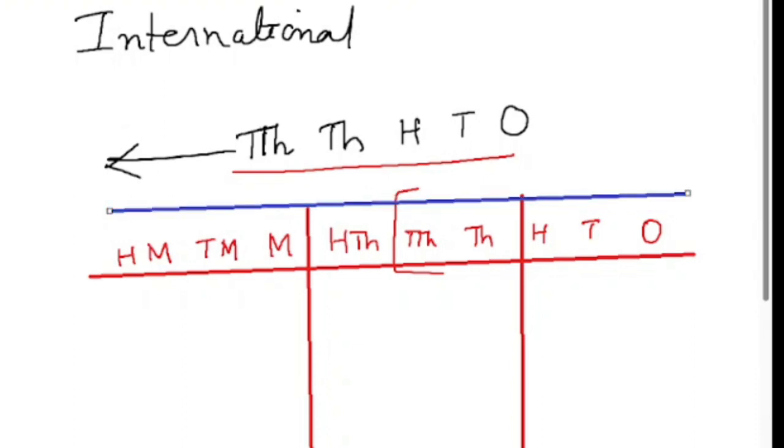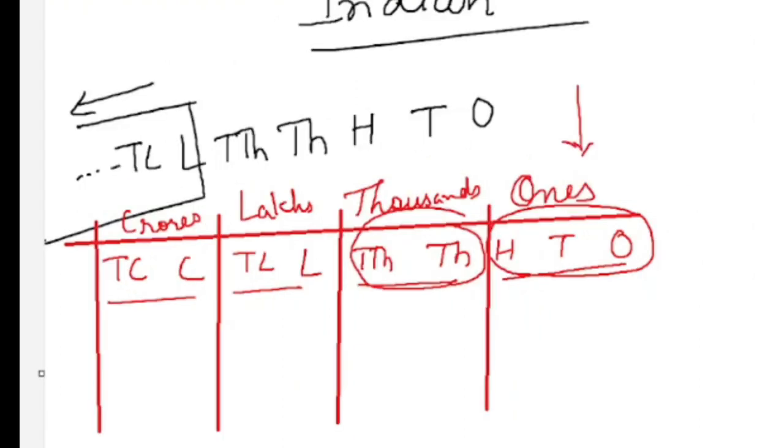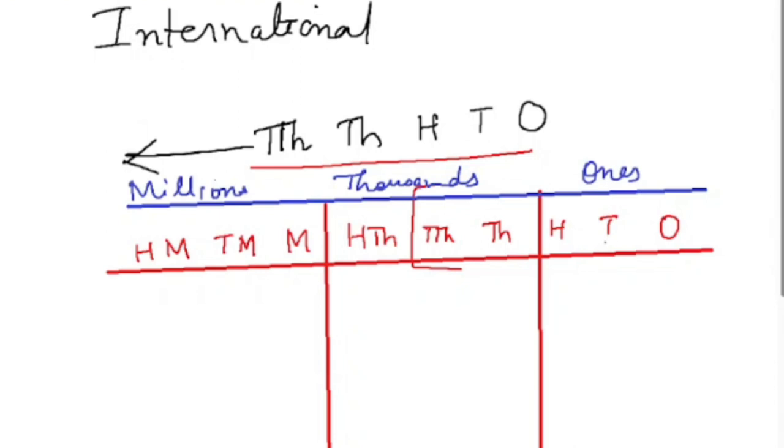The first is the ones period, second is the thousands period, and third is the millions period. This is also called the place value chart. I hope you have seen the difference. In the Indian system, the first period has 3 places, then 2 places. Here we have 3 places, again 3 places, and 3 places.